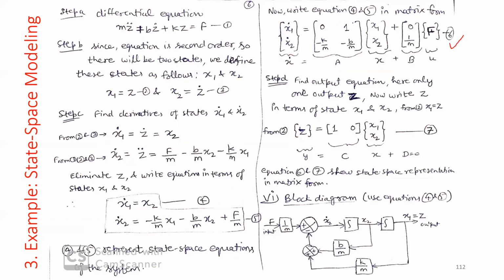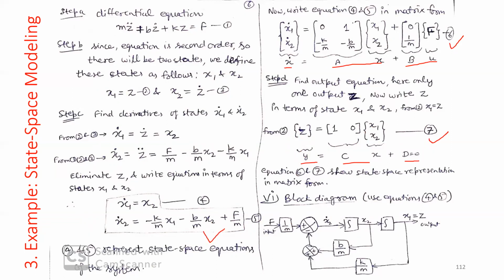Okay. This is your state equation. This is your output equation in matrix form. So it is nothing but X dot equals AX plus BU, and Y equals CX plus DU. These two equations you have, and your work is done. You can solve these equations using MATLAB or any software, or by writing a program in C and so on. But if you want to draw the block diagram for these two equations, you can.